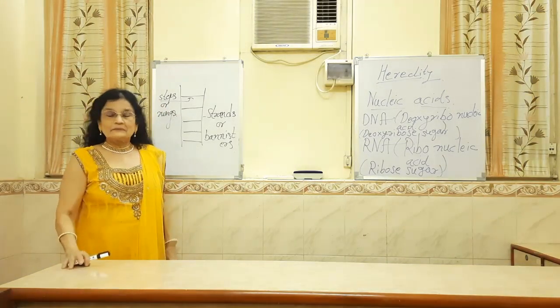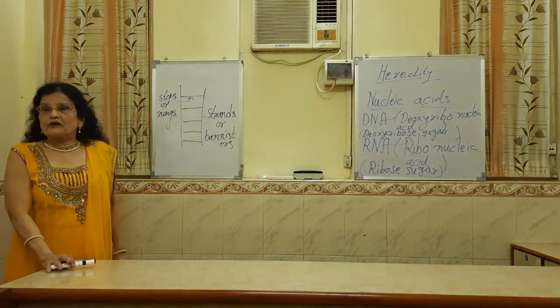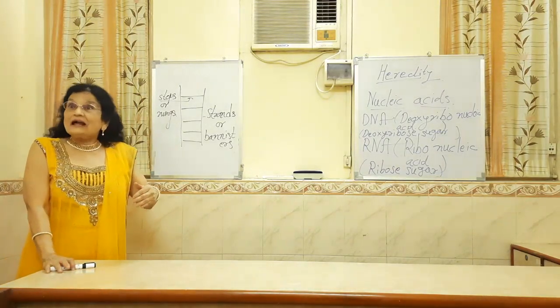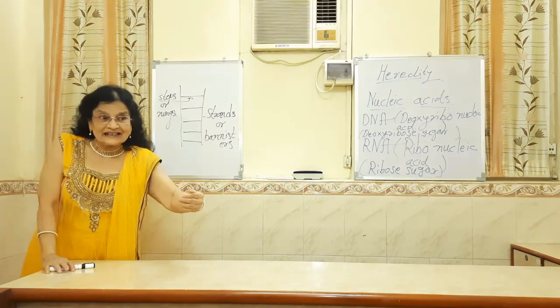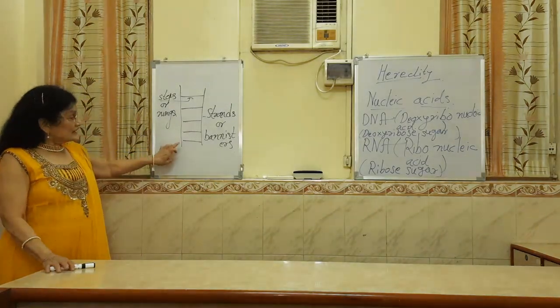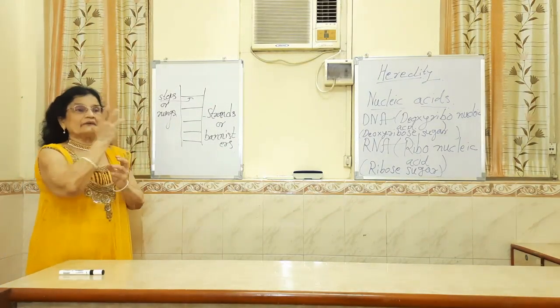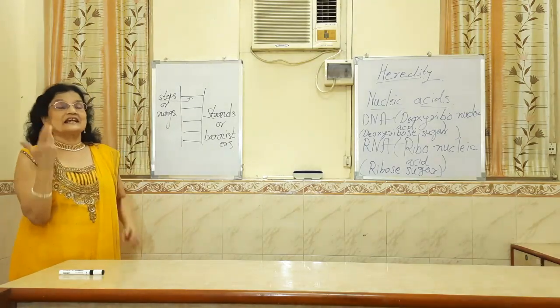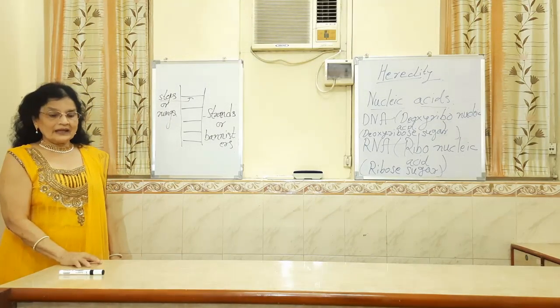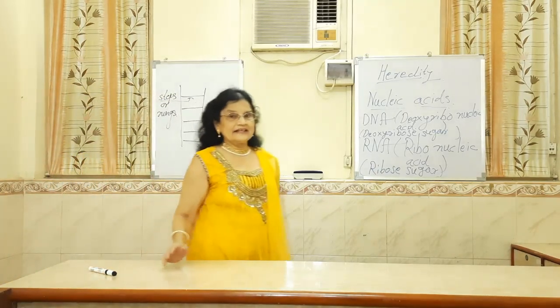Now students, after imagining that there is a ladder in front of us, let us take our imagination slightly further. Let us imagine that this ladder is now twisted around an imaginary central axis. Then what we are going to get is a structure like this.